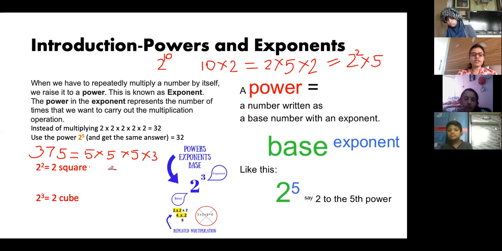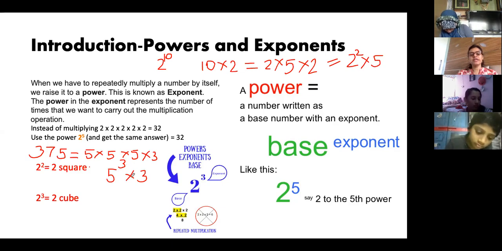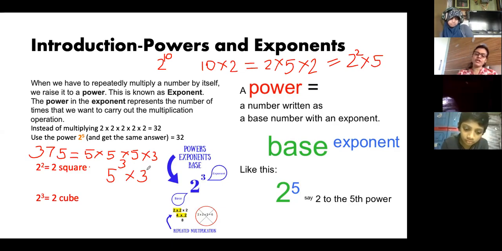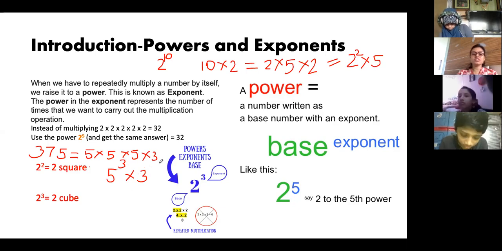So how do we write it? We will write it as 5 cube into 3. Instead of writing this long expression, I will write 375 is equal to 5 raised to 3 into 3. Power 1, we don't write anything. Okay, so this is one method.